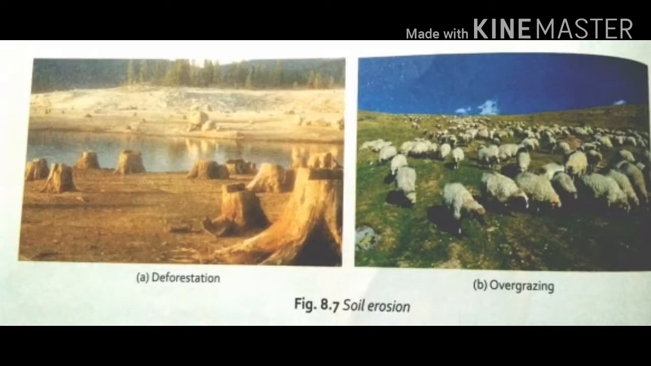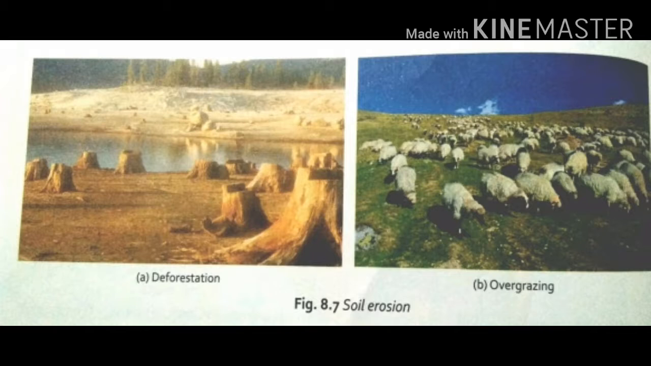Next one, we are going to see soil erosion. Soil erosion means removal of topsoil. It may occur due to natural causes or by human activities.